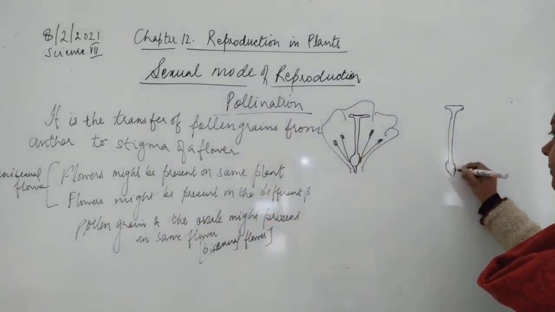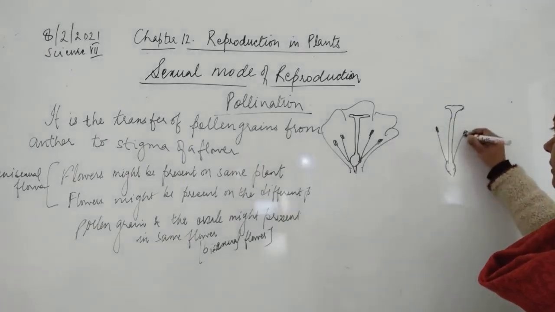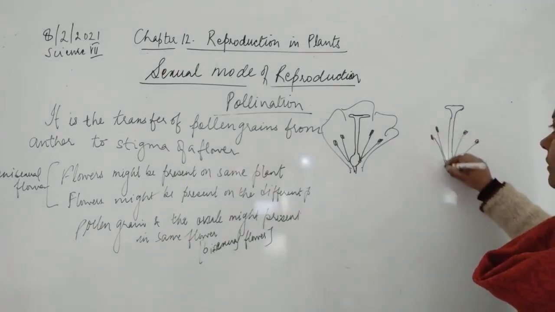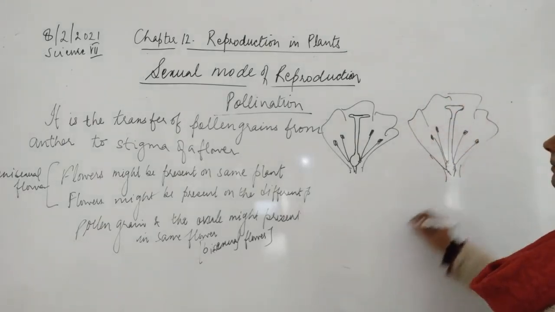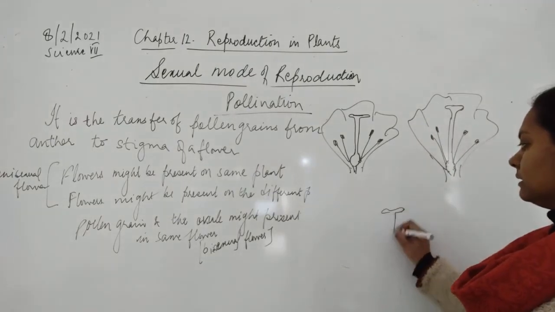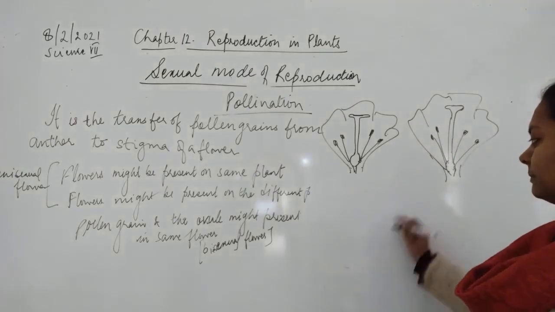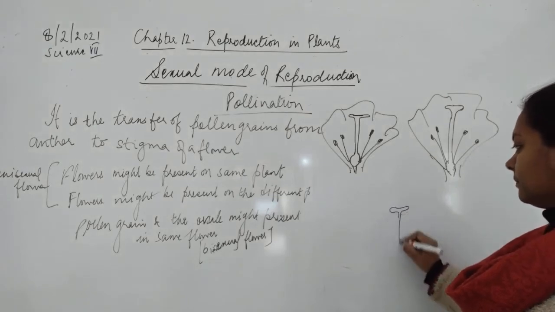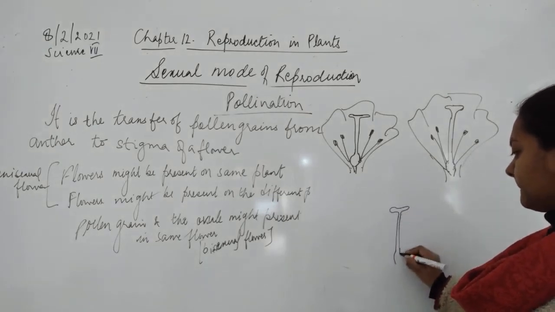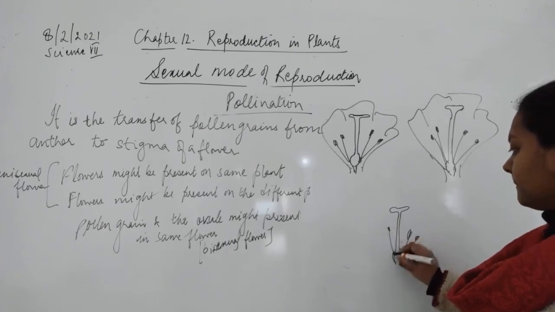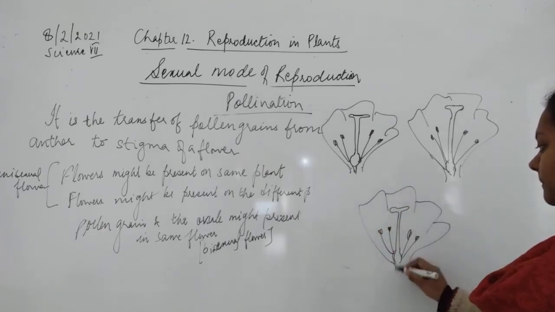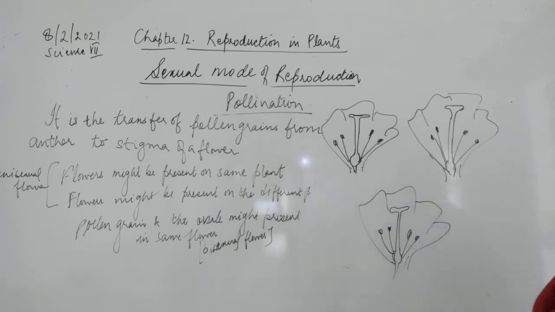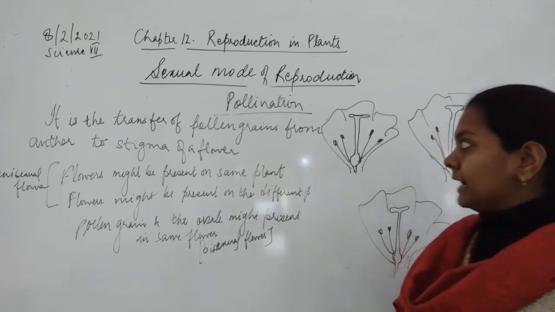Same variety है flower की। Okay, or it could take place in the single flower. Okay, we'll study about the different types of pollination now.